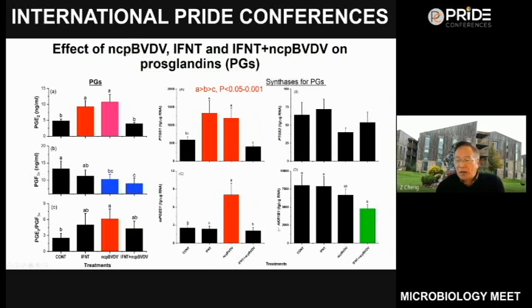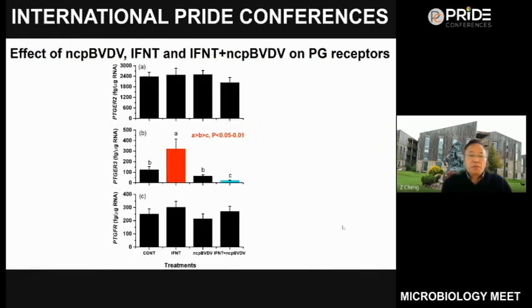And this is AKR1B1, which is the synthase of PGF2 alpha. The effect of treatment is moderate and slight, and only the combination of interferon tau and BVDV infection inhibited the expression of PGF2 alpha synthase.